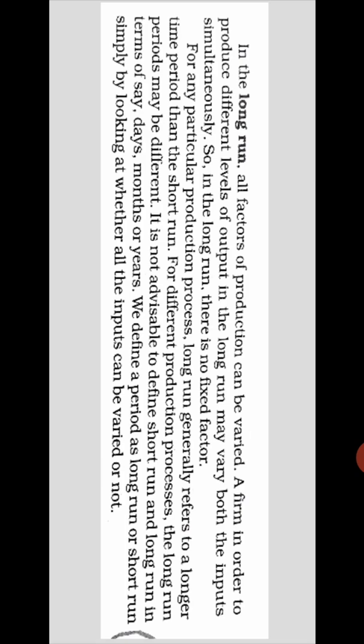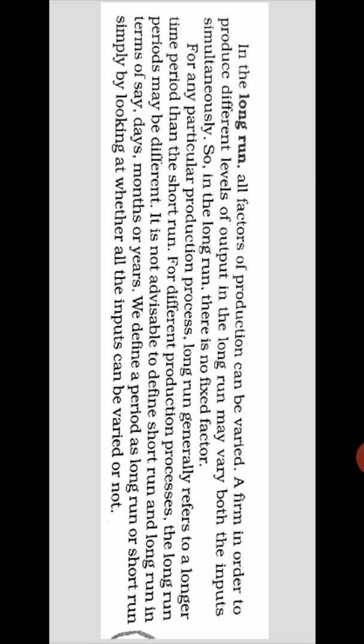If there are only variable factors, that means it is a long run. If both fixed and variable factors are available, then we determine it as a short run. We define a period as long run or short run simply by looking at whether all the inputs can be varied or not.